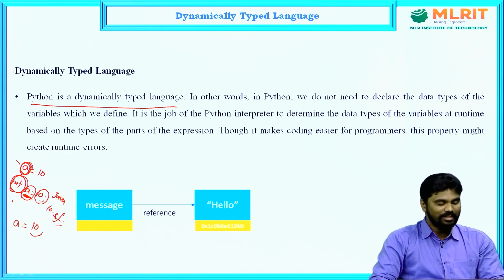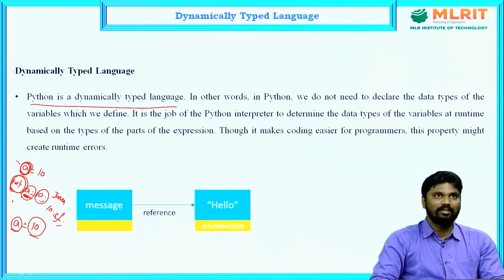Whenever we assign a value to the variable a, based on the assigned value, the Python interpreter will decide the data type at runtime. Based on the value assigned to the variable, the data types will be defined for the variables at runtime in the Python programming language.